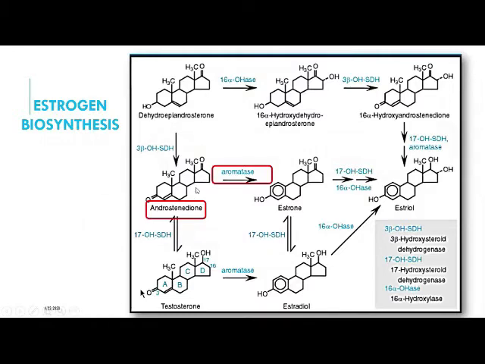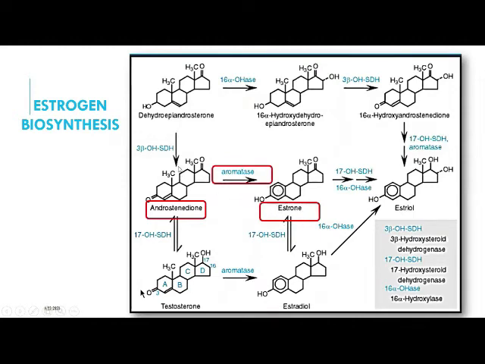So androstenedione, by using the aromatase enzyme, has ring A aromatized. If you look here, the A ring in androstenedione is non-aromatic, but after aromatization by the aromatase enzyme it is converted into an aromatic ring system. So the A ring becomes aromatic, which gives the structure of estrone.